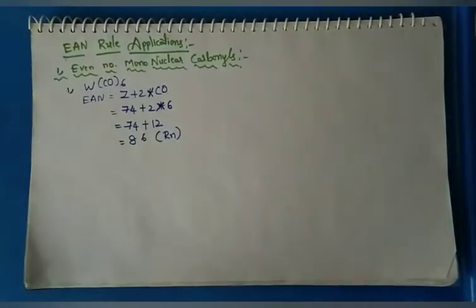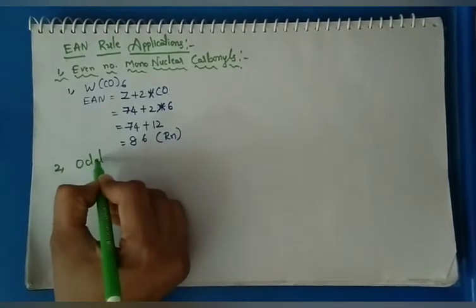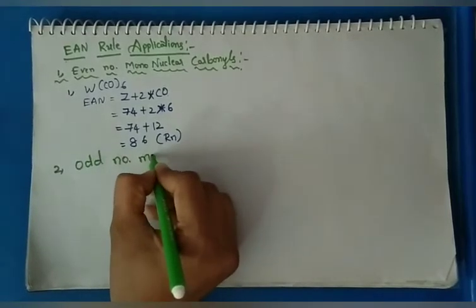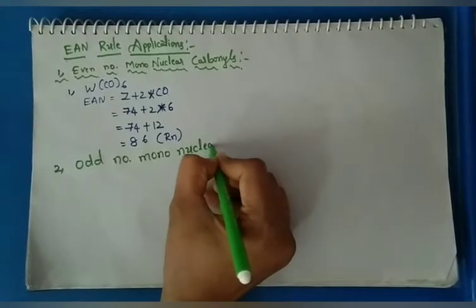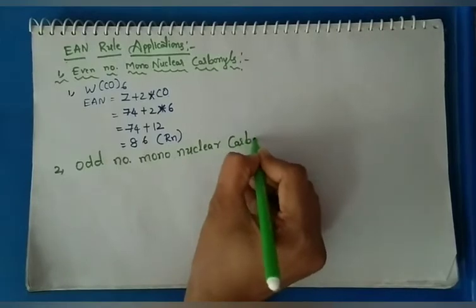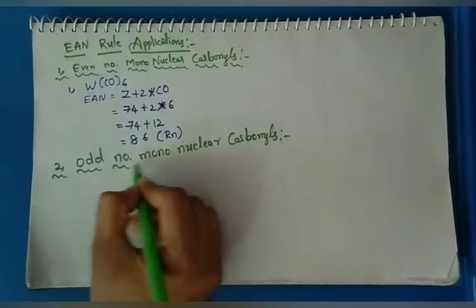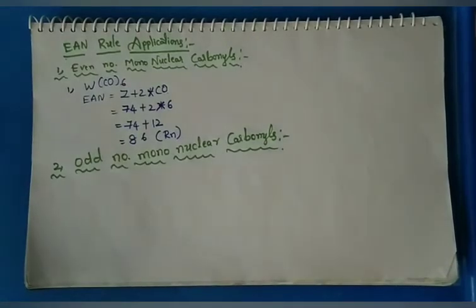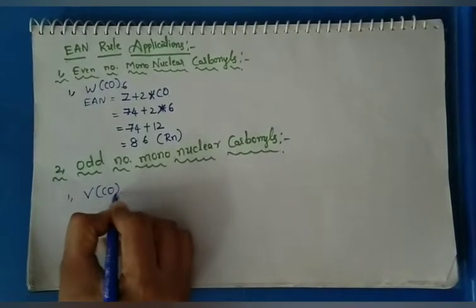So second one, odd number mononuclear carbonyls. In this we take an example: vanadium hexacarbonyl.